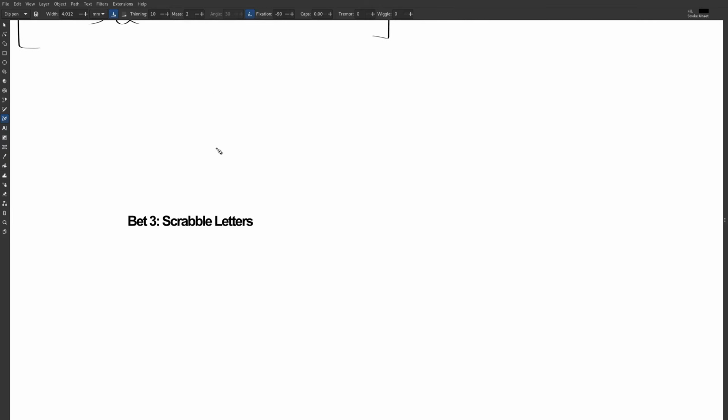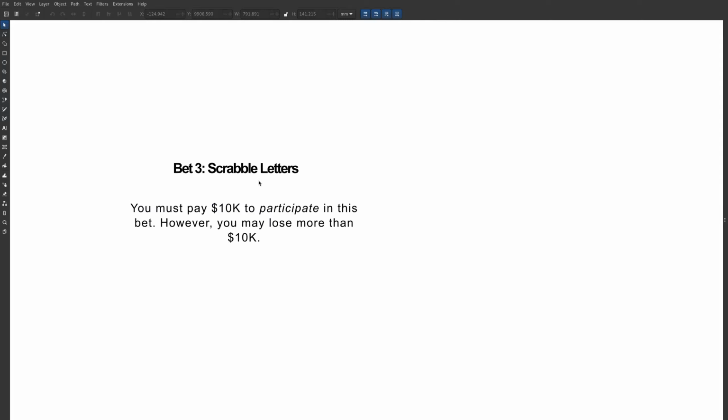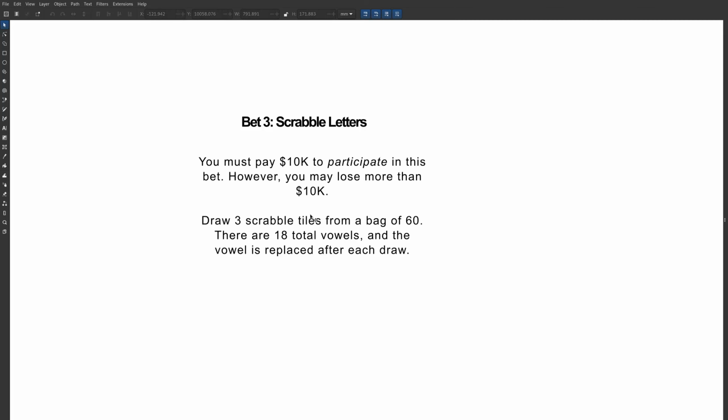And next one, Scrabble Letters. Okay, you must pay $10,000 to participate in this bet. However, you may lose more than 10,000. Okay, so we can pay them $10,000, but really lose 80,000 in the end if we had to. Okay, draw 3 Scrabble tiles from a bag of 60. There are 18 total vowels, and the vowels are replaced after each draw.